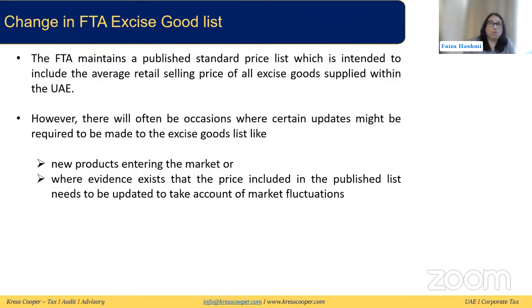So if you think the price in the FTA excise good list is not realistic as per the market condition, then you can apply to FTA for a price amendment to get it amended. And it is also the onus of the taxpayer, you can say the manufacturer or importer, to have the right price in the FTA excise good list, because FTA is not the one who will update the price. You need to update the price in the excise good list if it is not matching the actual reality in the market.